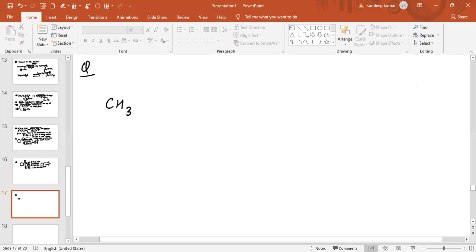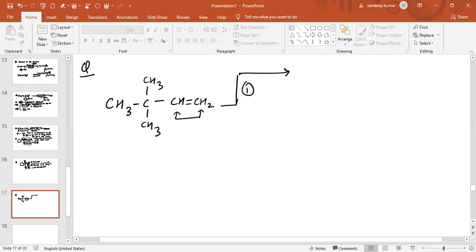The reactant given is CH3-CH=C(CH3)2, where there is a double bond present between these two carbon atoms. Now, in the first step, if you are going through this path, I'm simply adding dilute H2SO4.